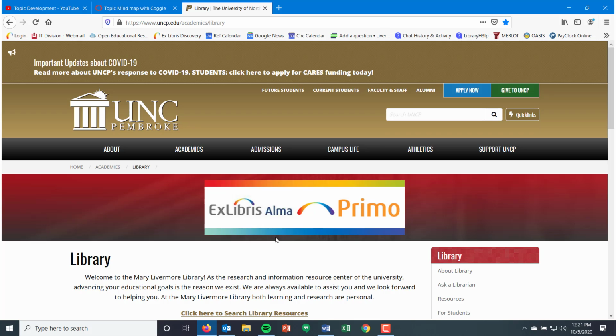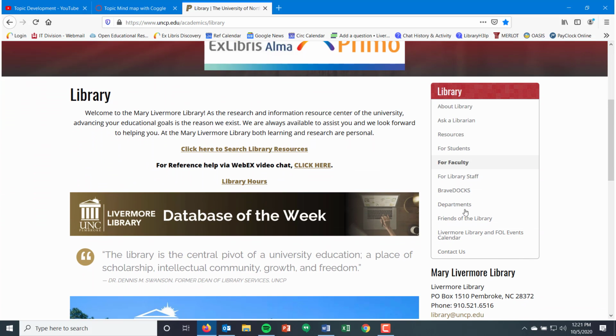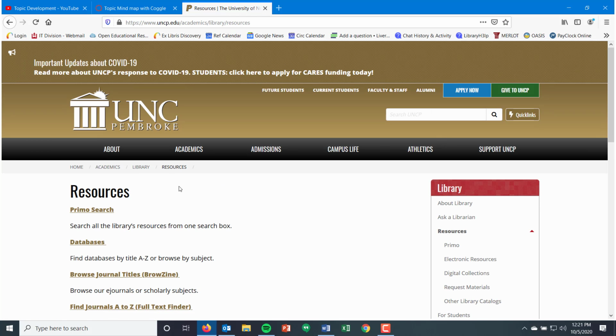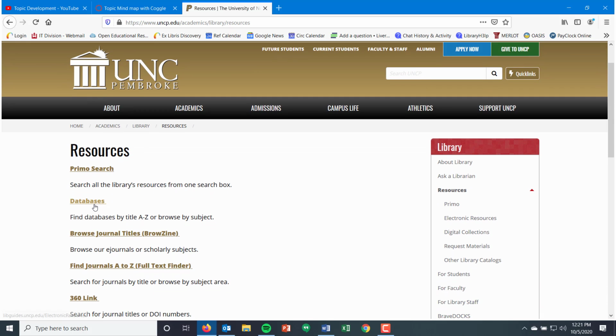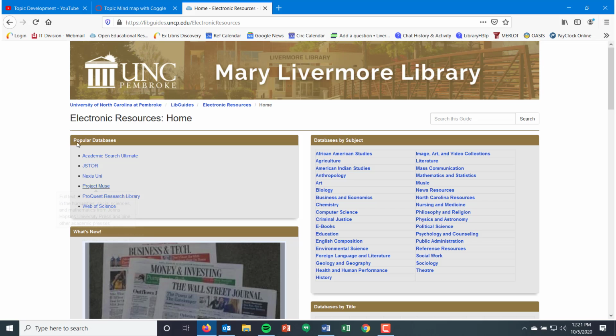It's one of these bookmark links up at the top. Once you're on the library homepage, we're just going to scroll down a tiny bit, go to this box over here on the right. You're going to click on the third link for resources. So third link. With this new page, you're going to then click on the second link for databases. And this brings you to the library's electronic databases.